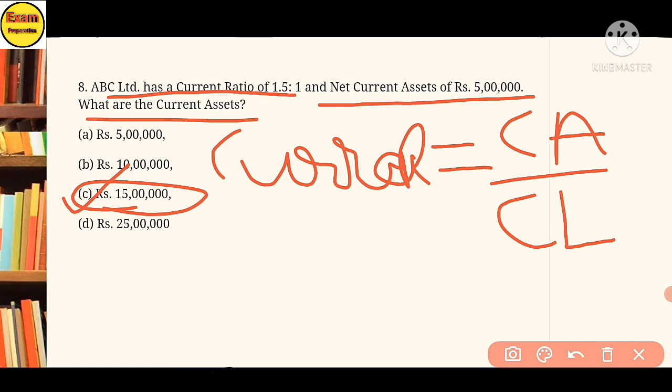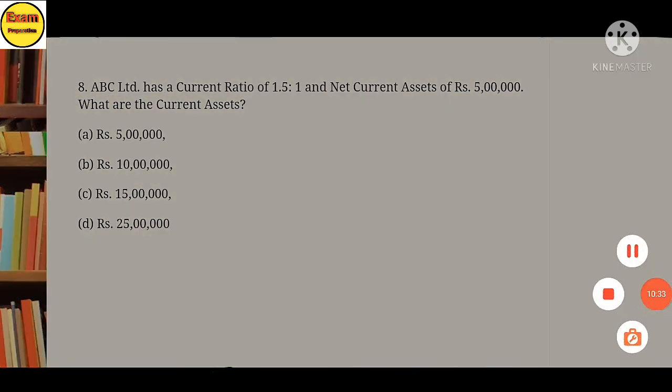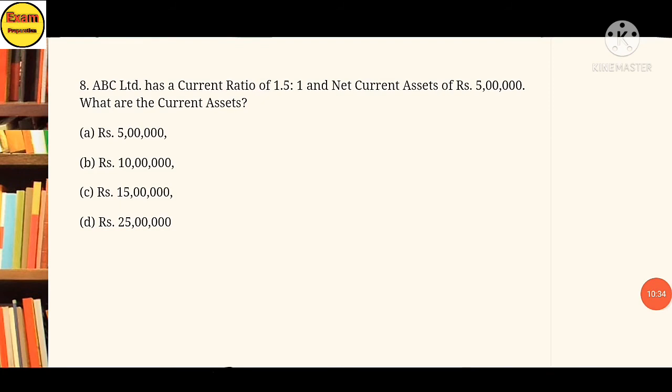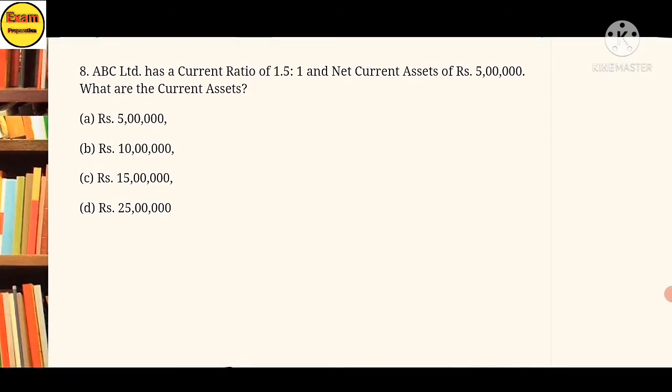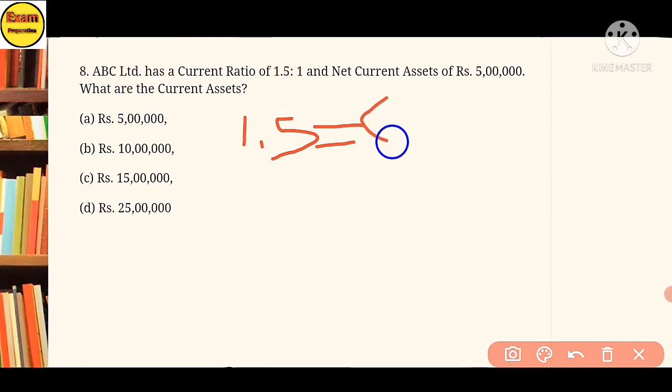First, current ratio is 1.5, which is equal to current asset divided by current liability.